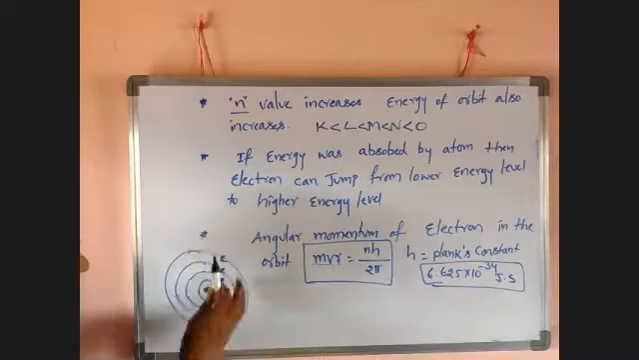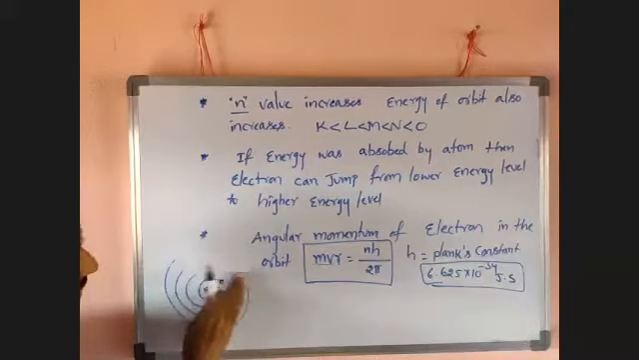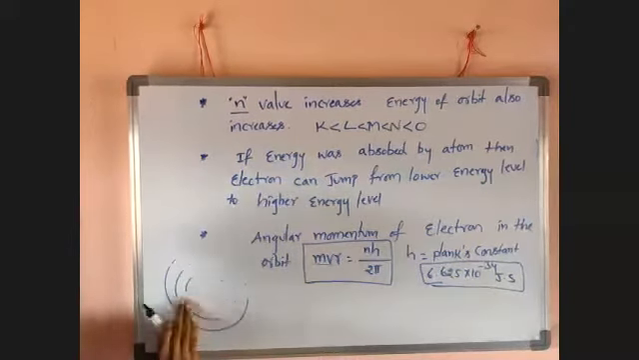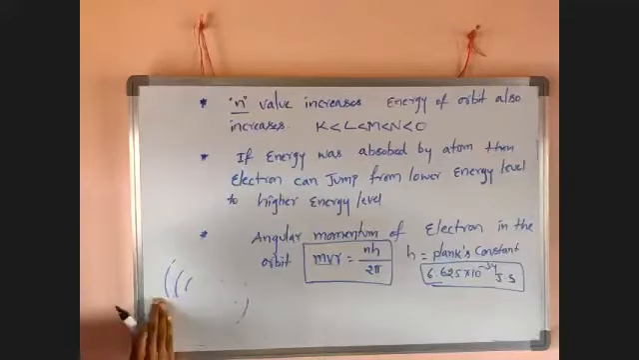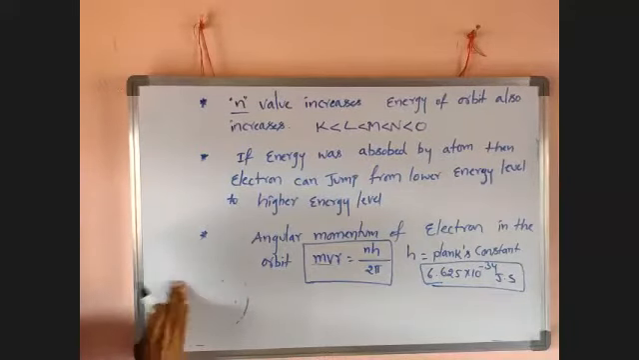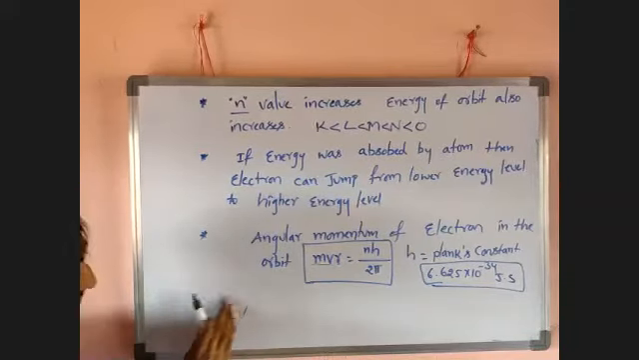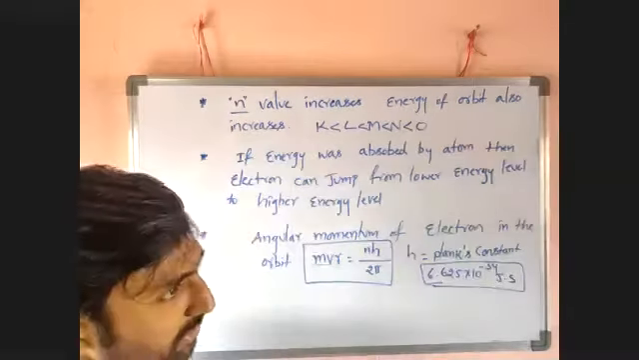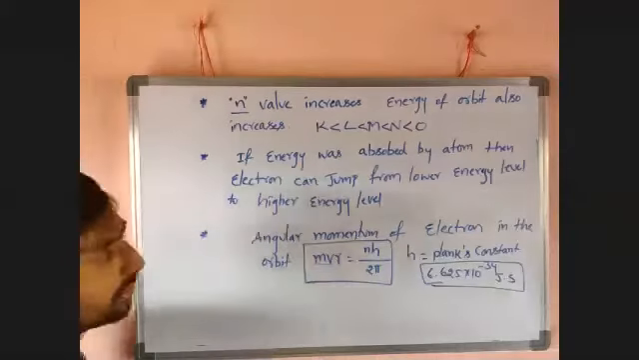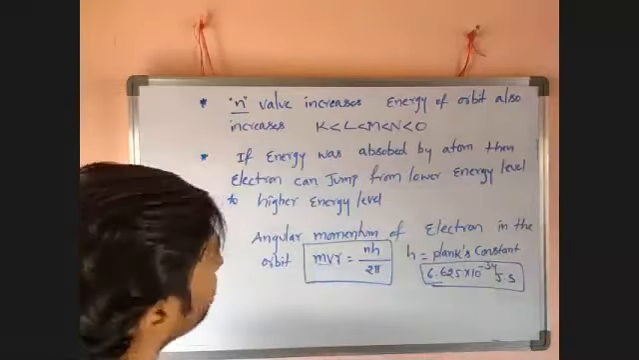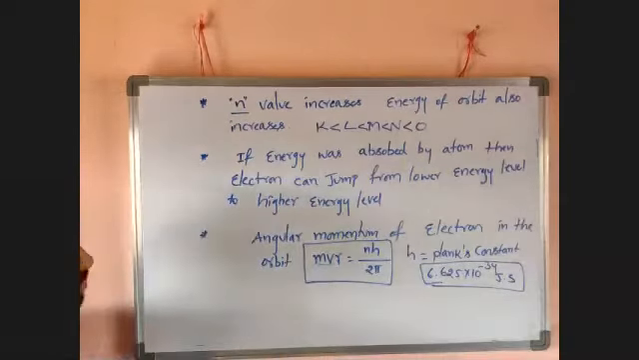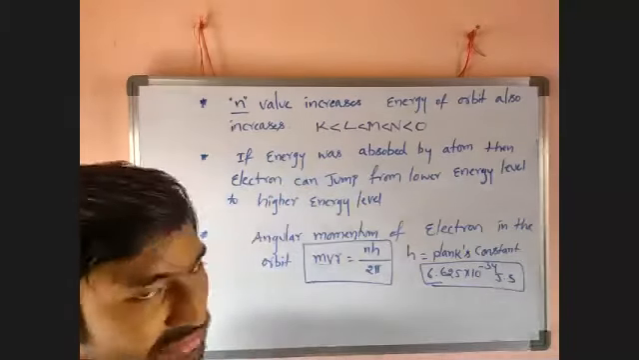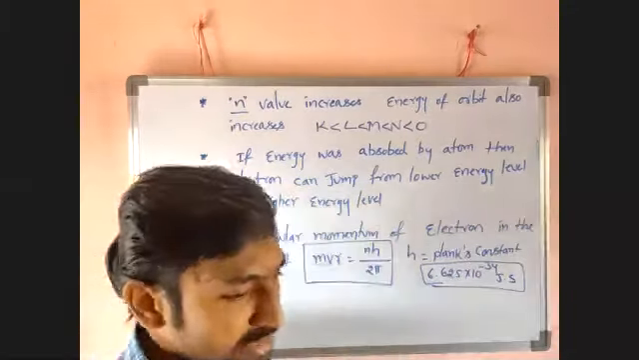But here he said that the atom can absorb energy. So if the electron revolves around the nucleus and loses energy, it can absorb energy from the surroundings. That's why the electron never falls into the nucleus. The electron lives in this universe. Then after that he said the angular momentum of the electron in the orbit is nothing but mvr equal to nh by 2 pi.